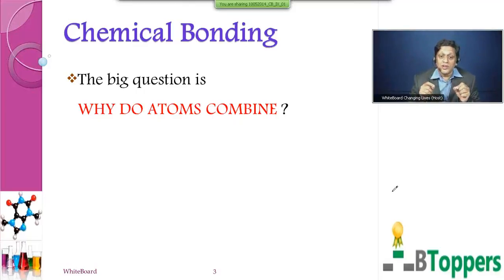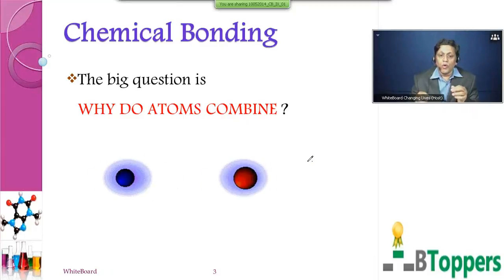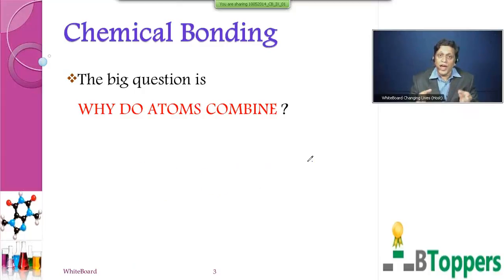Atoms combine to acquire stability. Now, how is this stability achieved? What is it that an atom has to do to acquire this stability?